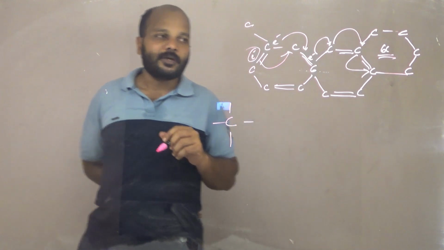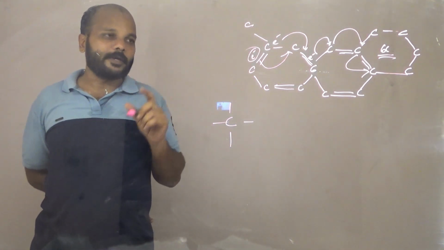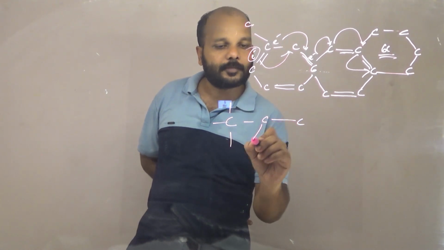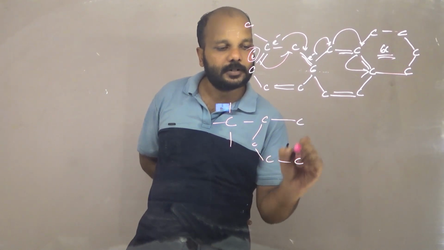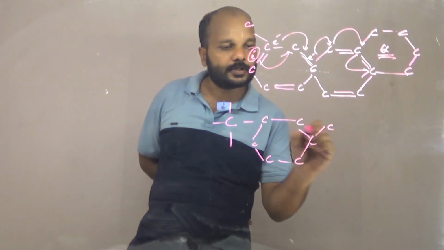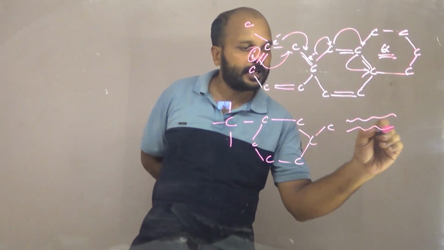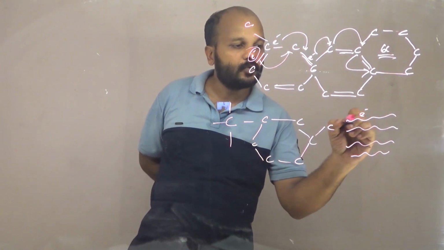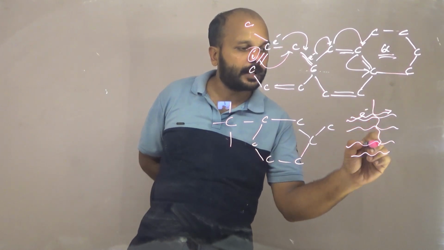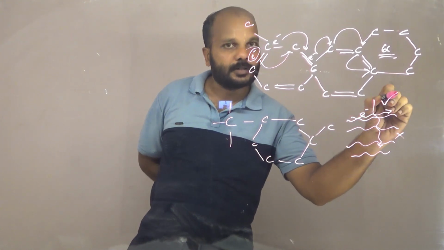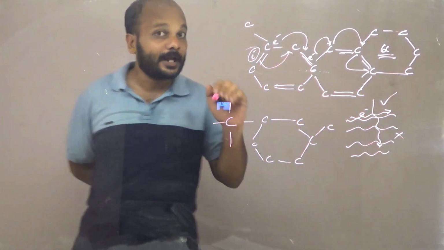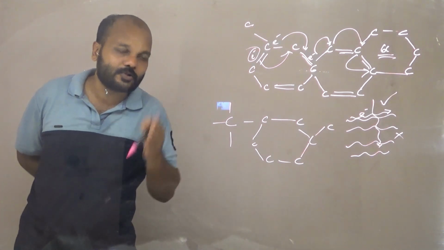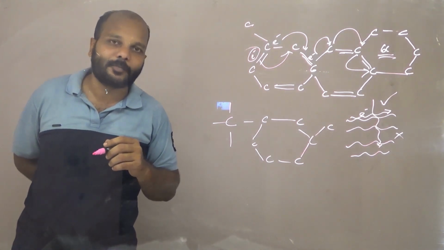And one more thing, if you observe the graphite through the microscope, same like this, okay? So here again one more layer will be there. It is something like a layered structure. So this is one layer, this is another layer, and this is again another layer. So the electrons can move through the layer, not between the layers. This is not possible, this is possible. So due to that, the electrical conductivity will be through the layer, not through the vertical. Electron conductivity will not be there in the vertical manner.